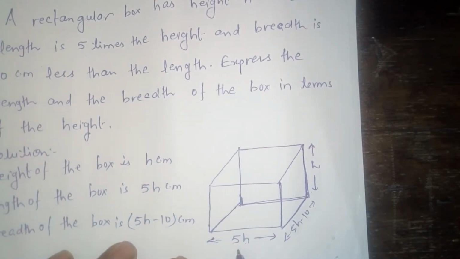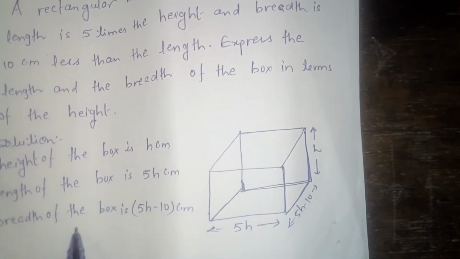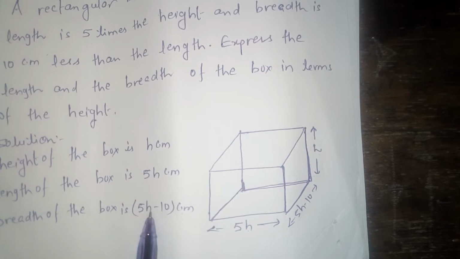In this question, 5h is the length of the box. Then the breadth will be 10 centimeters less than the length, so breadth will be 5h minus 10. Breadth of the box is 5h minus 10 centimeters.